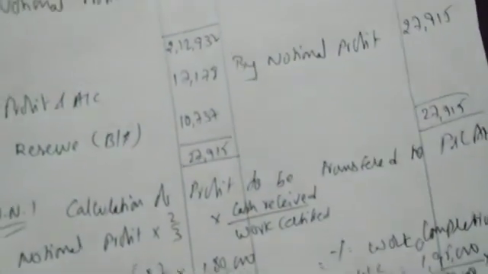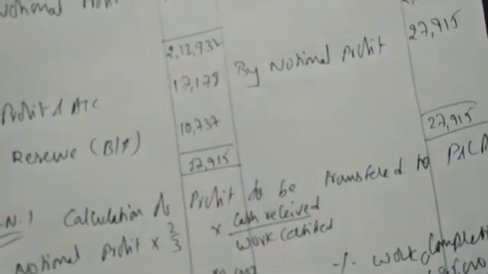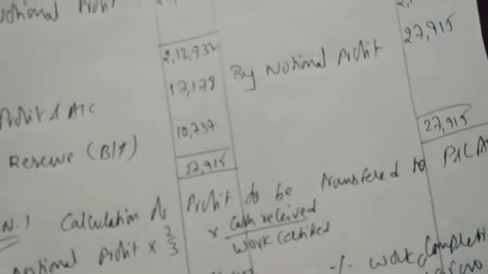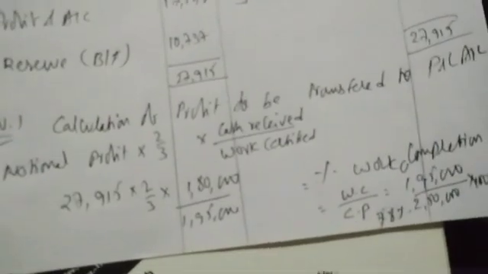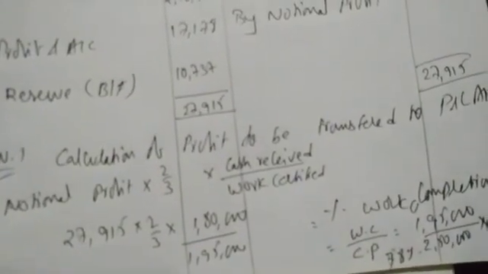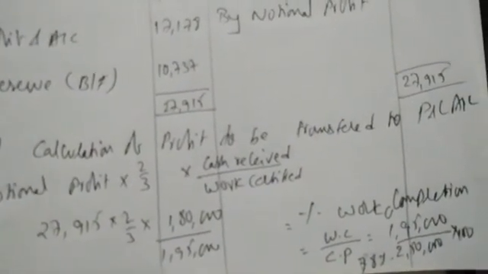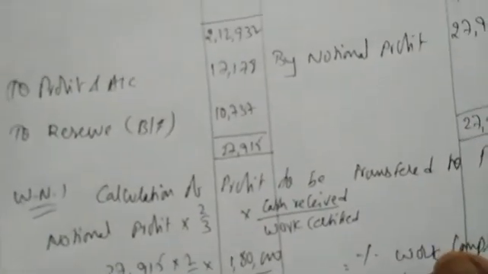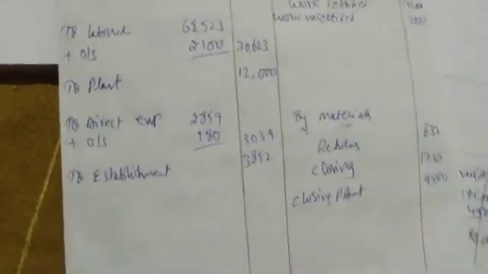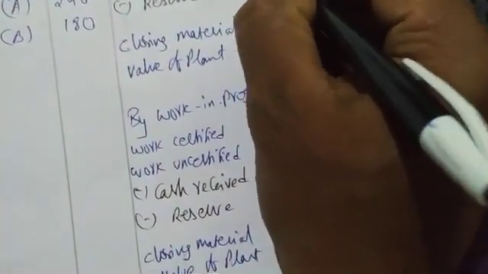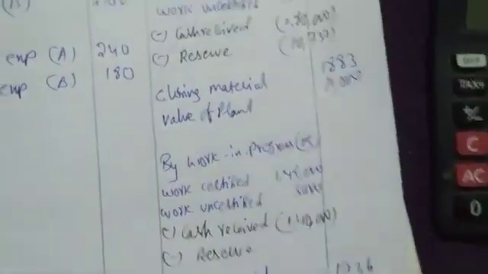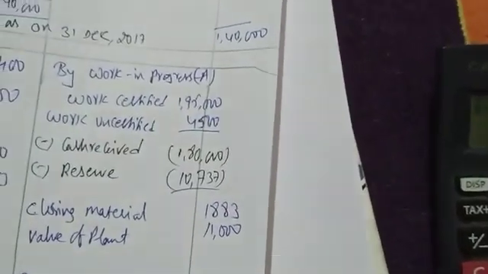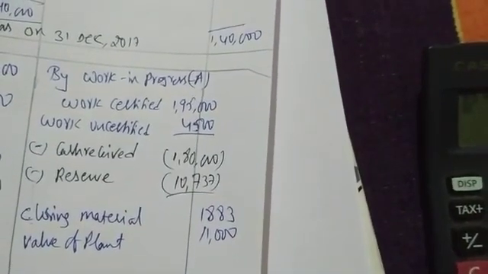Let me do the calculation once more. 27,915 into 2 divided by 3 into 1,80,000 divided by 1,95,000. 17,178. Yes. So the reserve we are getting is 10,737. So I'm going to the balance sheet and writing here reserve as 10,737. Do the calculation. 1,95,000 plus 4,500. 1,99,500.